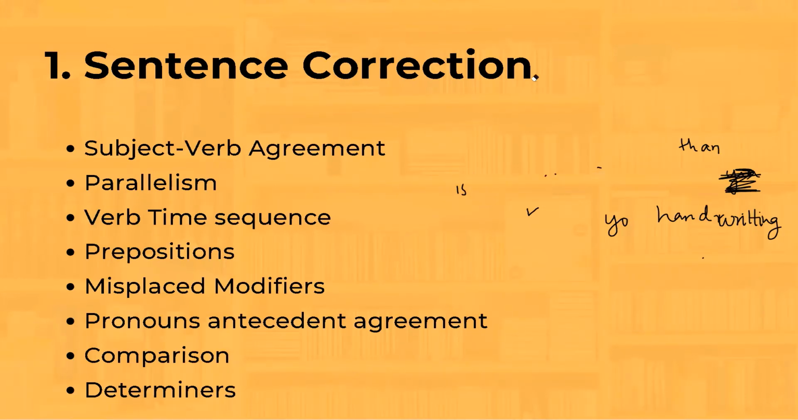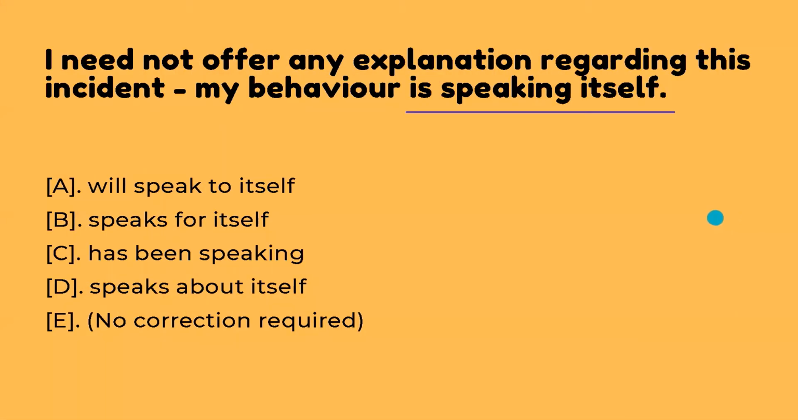So these are the different types of sentence correction problems that you can be facing. Let us look at one example. I need not offer any explanation regarding this incident. My behavior is speaking itself. Now, the question has underlined the error: my behavior is speaking itself. Now, let us look at the options.